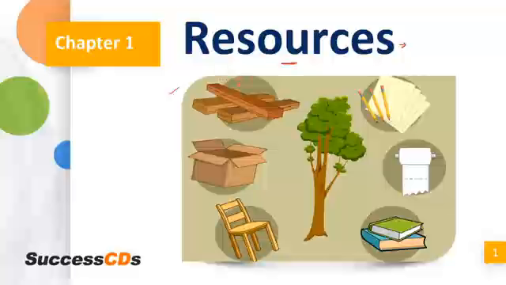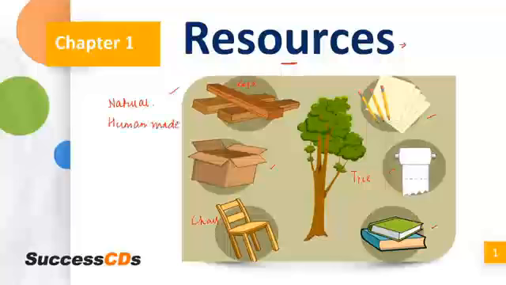You can see some wooden logs, right? You can see a carton, you can see a chair, then you have some papers and pencils, rolls of tissue and a textbook. Amidst all of this, you have a tree. So basically, what is this diagram signifying? This diagram is signifying that there are various kinds of resources. One could be a natural resource and then there can be human-made resources. Apart from this, you will also have some different kinds of resources which we will see in the subsequent slides.